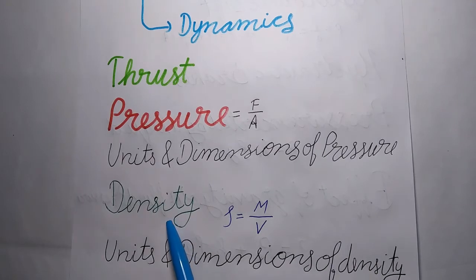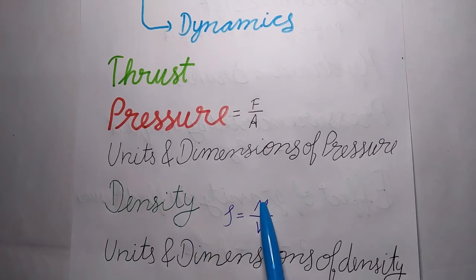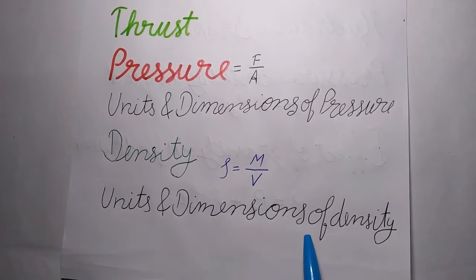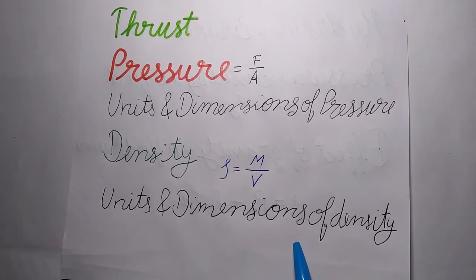Next is density. The density of any material is defined as its mass per unit volume. Density is equal to mass upon volume. Density is a positive scalar quantity. Now, units and dimensions of density. The SI unit of density is kg per meter cube and the CGS unit is gram per centimeter cube. The dimensional formula of density is M L^-3.